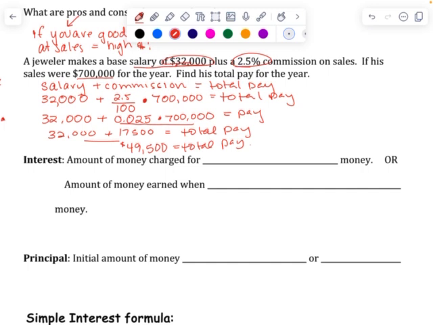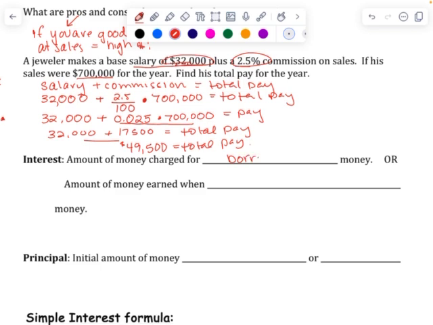All right, let's look at interest. Interest is the amount of money charged for borrowing money. When you take a loan to buy a car or to buy a house, you get charged interest. This is how the banks make money. They say, okay, we're going to lend you money, but you're going to pay us back a little more than what we lent you so we can make money.